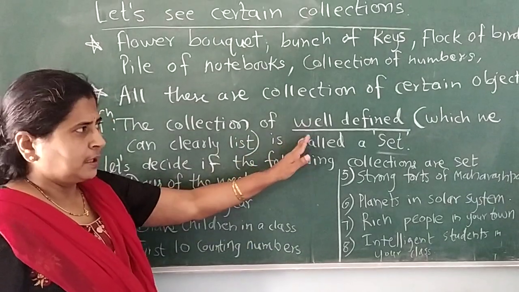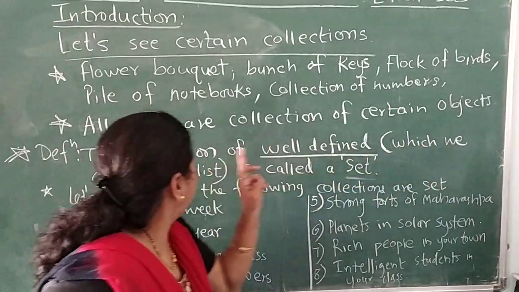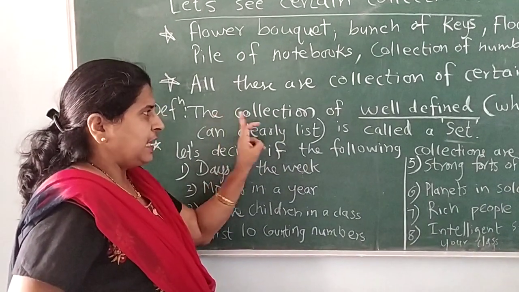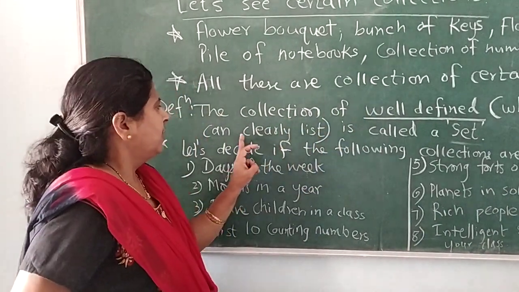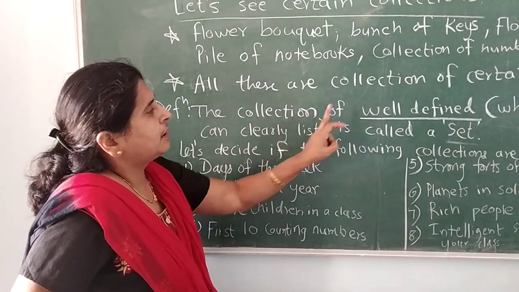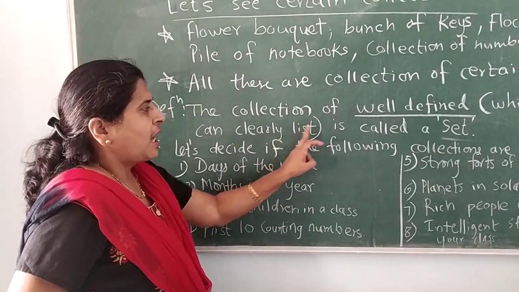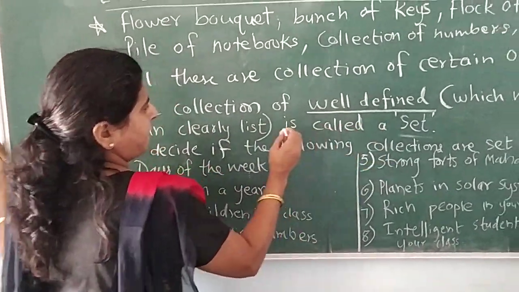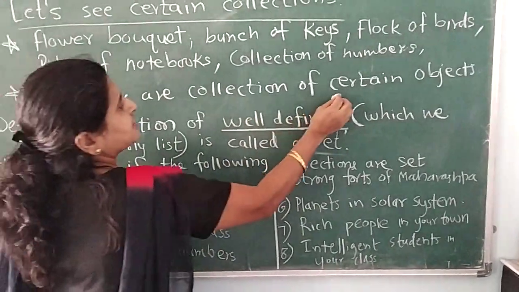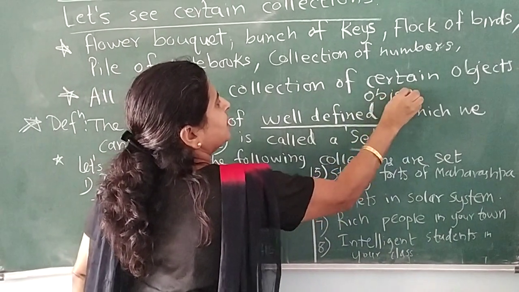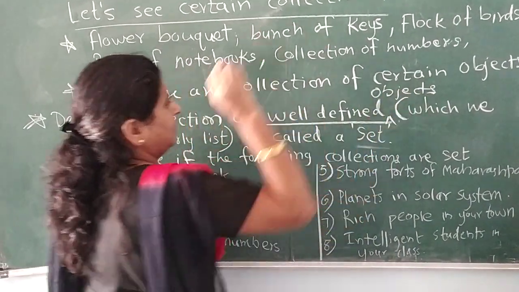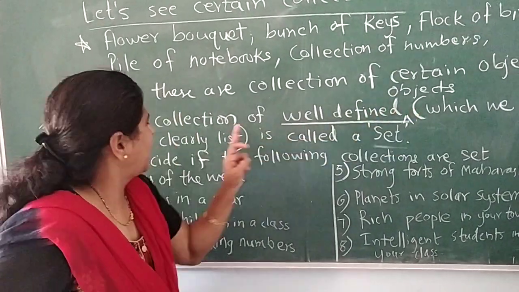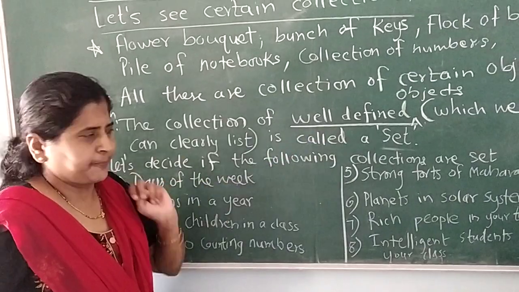It is nothing but that which we can clearly list. One word is missing, my dear students: objects. So a collection of well-defined objects, which we can clearly list, is called a set.